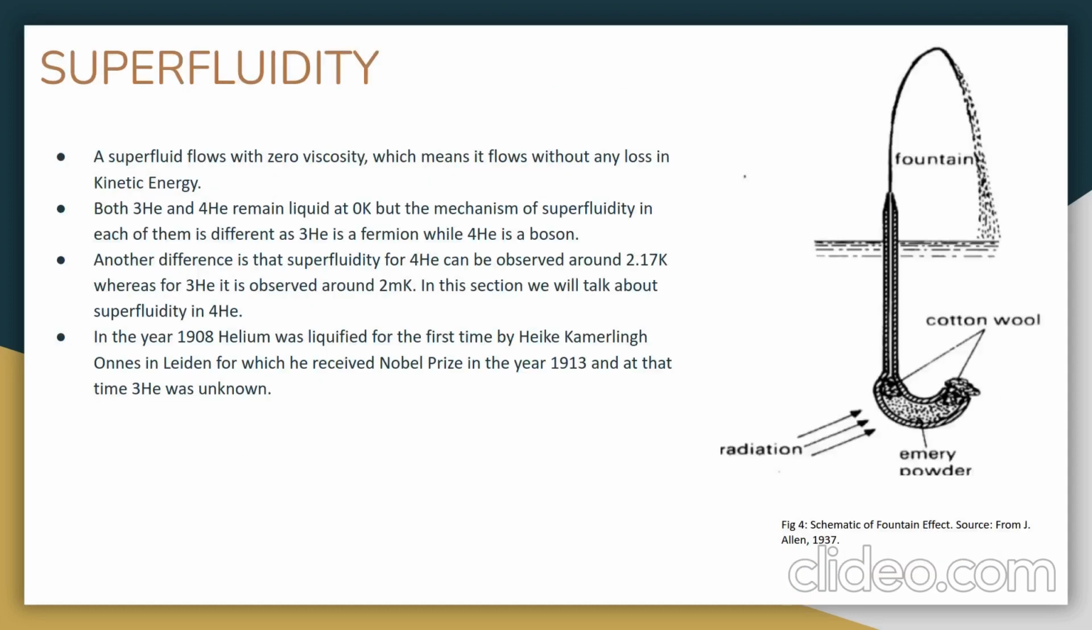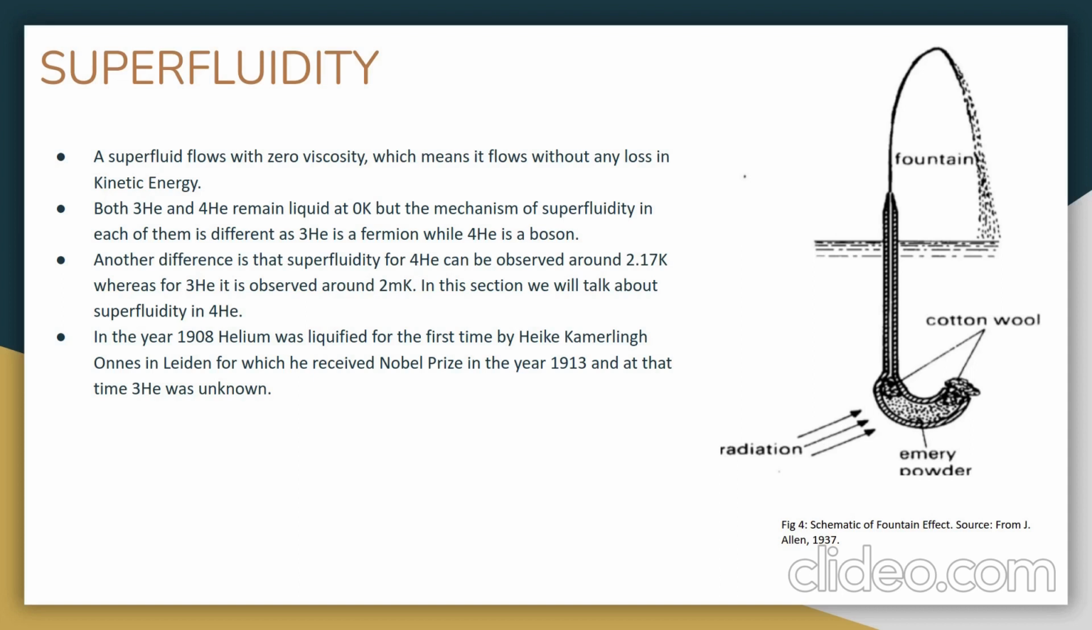Superfluidity. A superfluid flows with zero viscosity, which means it flows without any loss in kinetic energy. Both helium-3 and helium-4 become superfluid at low temperatures. But there is a difference because helium-3 is a fermion while helium-4 is a boson. Another difference is that superfluidity for helium-4 can be observed around 2.17 Kelvin, whereas helium-3 is observed to superflow around 2 millikelvin. In 1908, helium was liquefied for the first time by Kamerlingh Onnes, for which he received the Nobel Prize.